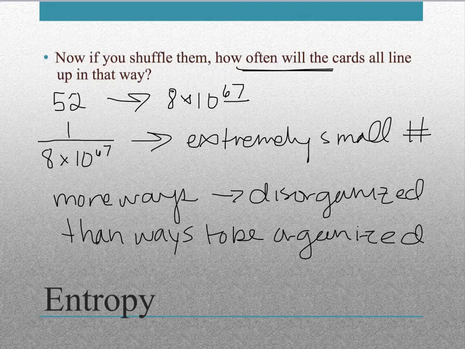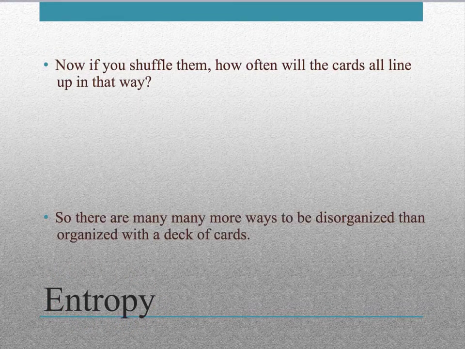You can think about cooking or cleaning your house at home. There's only one way for all your books and all your things and all your clothes to be put away. But there's a million ways that those could be thrown all about your room or your house where they don't belong. So there's always more ways to be disorganized than there are ways to be organized. And that leads us to this thing called entropy.